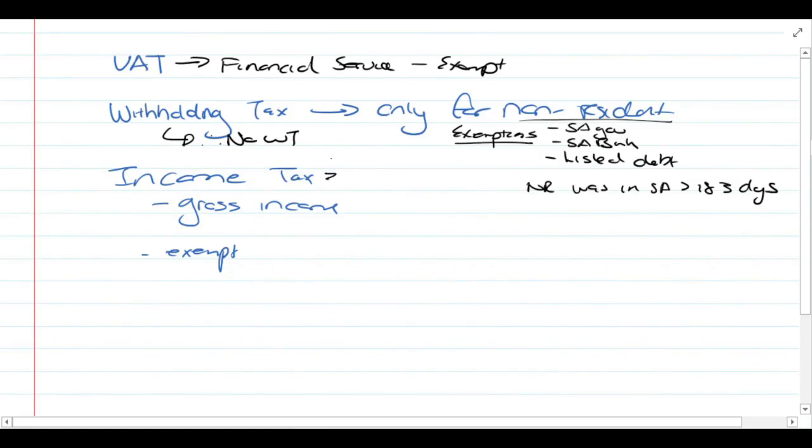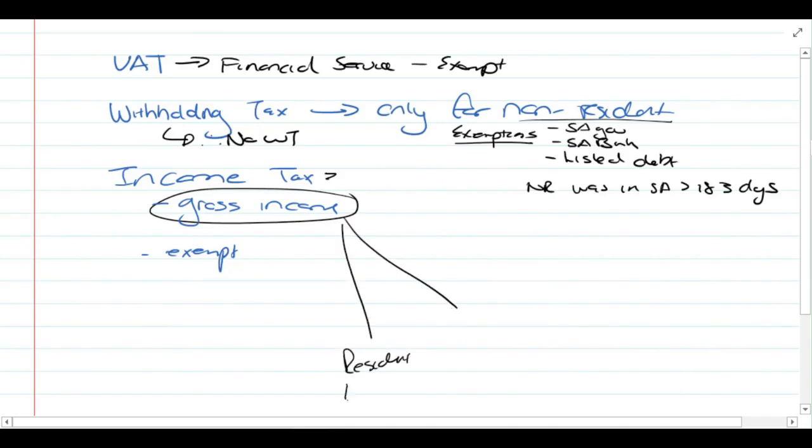Then under income tax, gross income. You have to consider if it complies with the gross income definition. For residents, it's their worldwide income, and this is from a South African source, so there's no issue. For non-residents, it must be from a South African source. But first, the gross income definition says it's the total amount received by or accrued to a person during the year of assessment, which is not capital in nature.